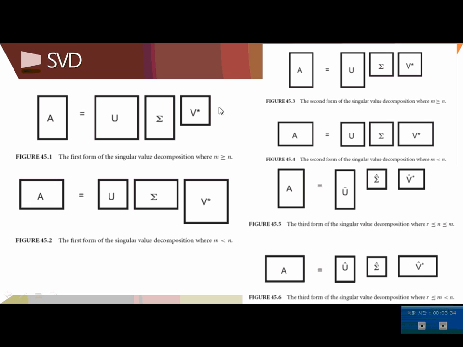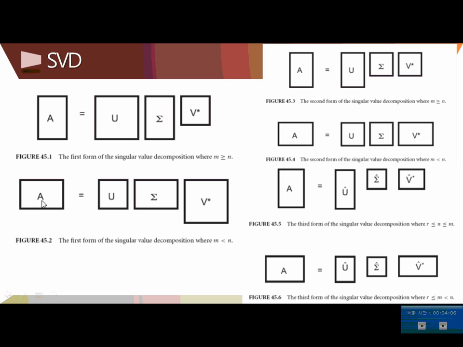In singular value decomposition, we could have several different forms. When we have an m by n matrix like this, if m is greater than n, then we have an m by m orthogonal matrix, an m by n sigma matrix, and an n by n orthogonal matrix.